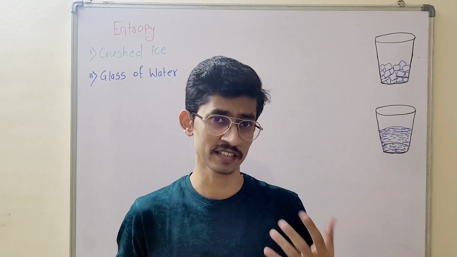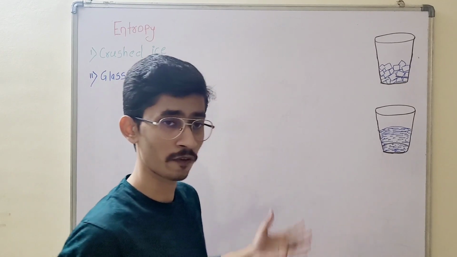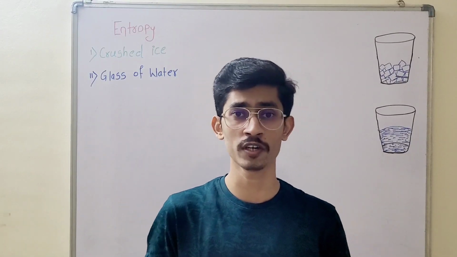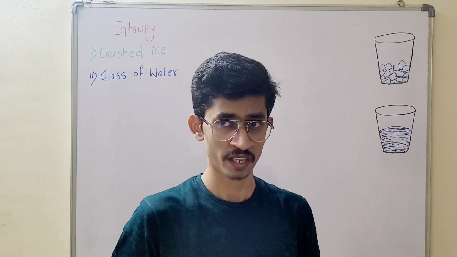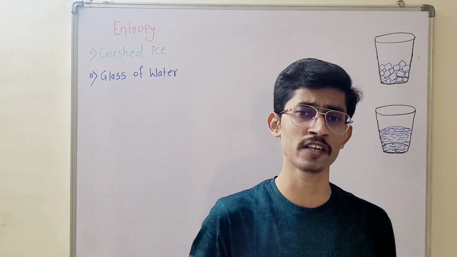If the question is asked on the concept of entropy, you should be aware of the meaning of entropy. I will give you some examples.